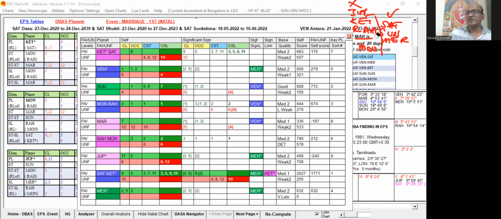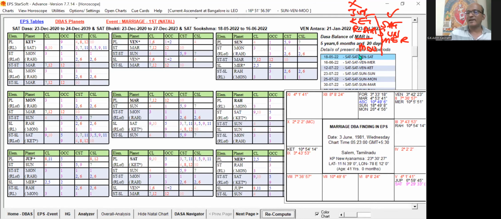Because if planets have Jupiter, Ketu, Rahu in their star level, importantly star lord, and of course in the sublord, they are going to cause obstacles or unfavorable significations. The planets which have Saturn, Sun and Mercury in their star level and sub level are going to be favorable for the event, right?